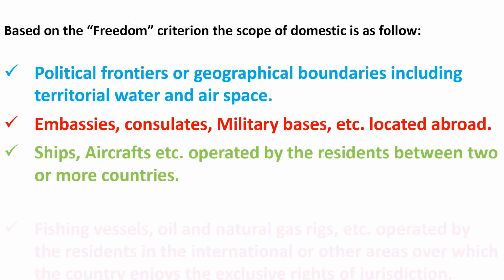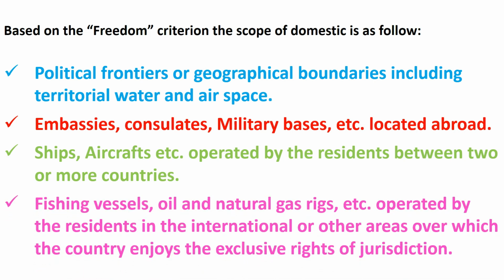Fishing vessels, oil and natural gas rigs, etc. operated by the residents in the international or other areas over which the country enjoys the exclusive right of jurisdiction. For example, fishing vessels operated by Indian fishermen in the international waters of the Indian Ocean are treated as a part of the domestic territory of India.